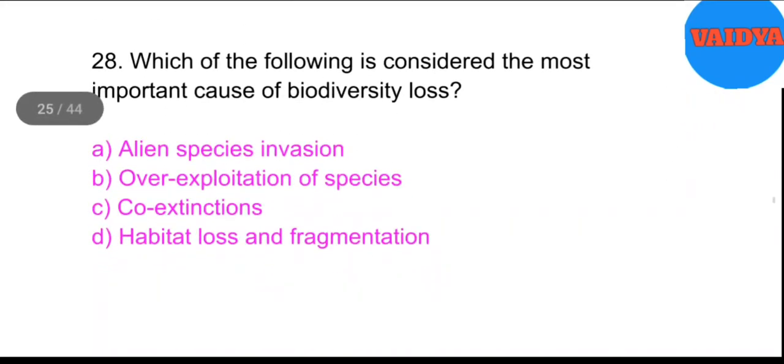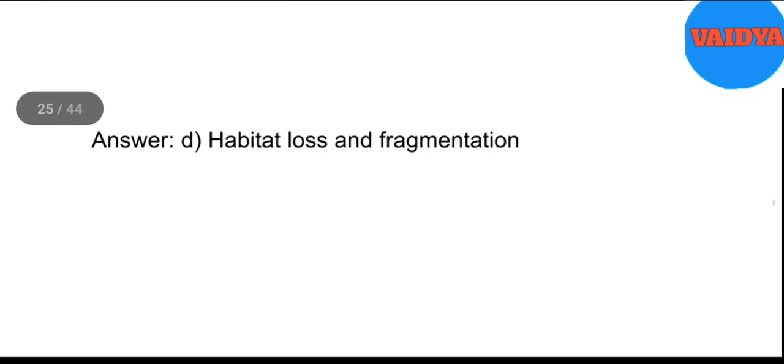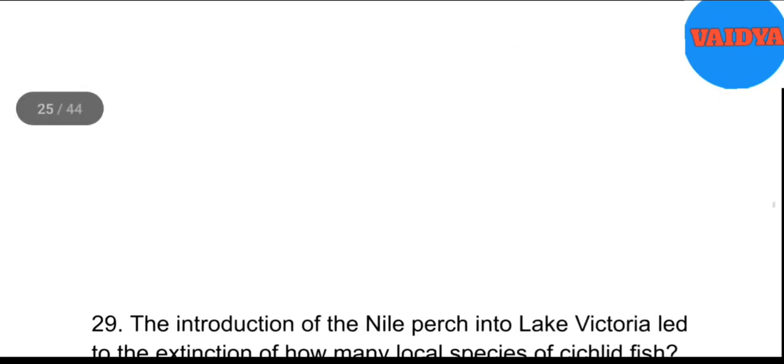28. Which of the following is considered the most important cause of biodiversity loss? A. Alien species invasion. B. Overexploitation of species. C. Co-extinctions. D. Habitat loss and fragmentation. Answer: D. Habitat loss and fragmentation.